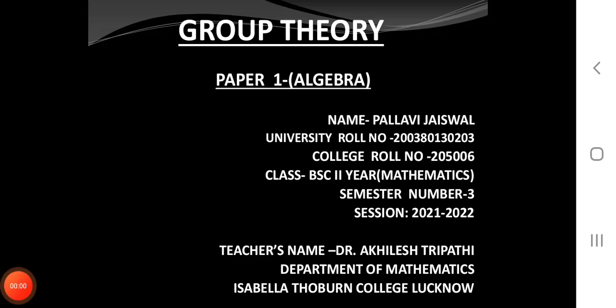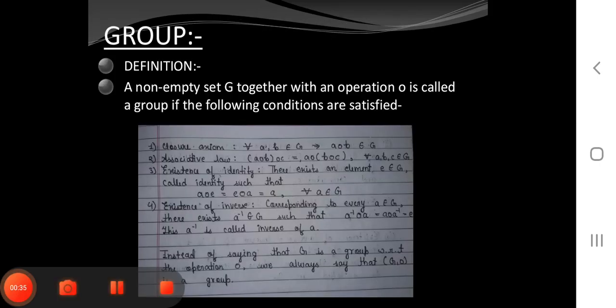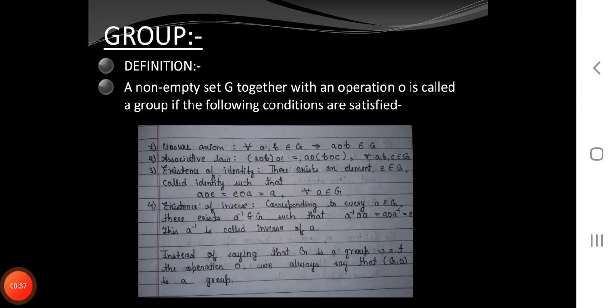Today I am going to describe the topic group theory. Group. A non-empty set G together with an operation O is called a group if the following conditions are satisfied. Closure axiom. For every given a, b belongs to G, this implies a operation b also belongs to G.